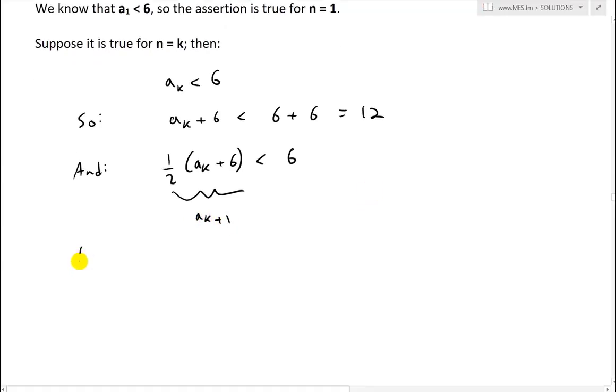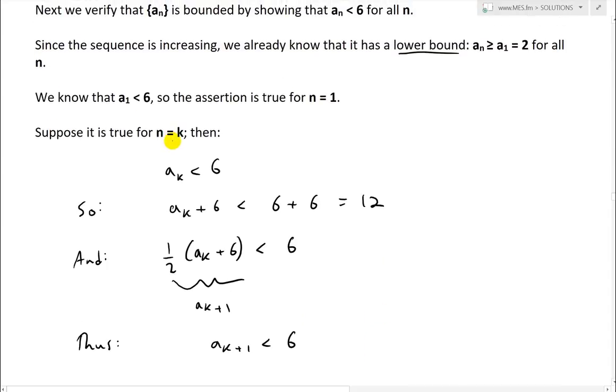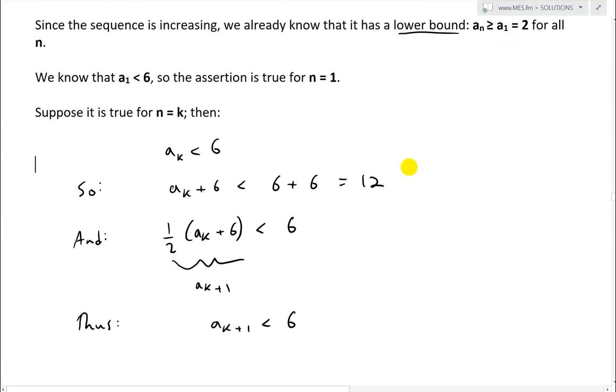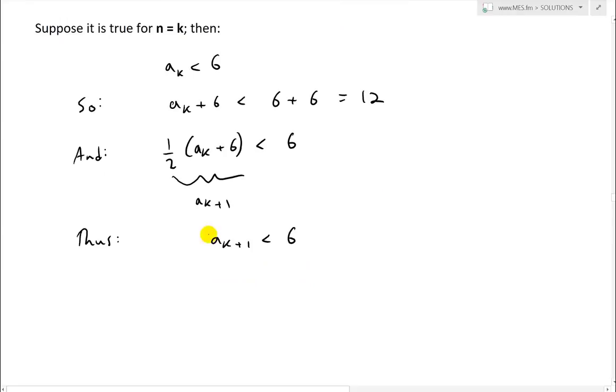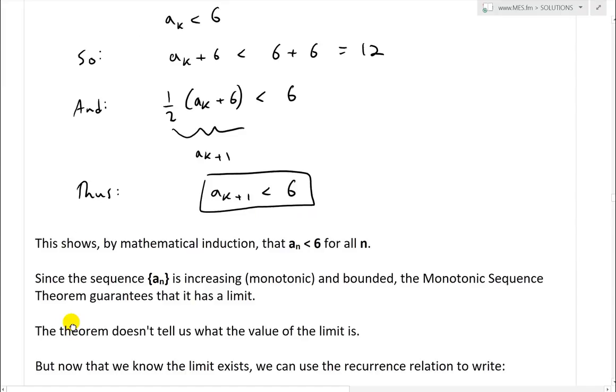So thus, what we've proven is a_(k+1) is less than 6. In other words, we assume this one is true, then this is true. But again, we know that it's true for the first one. So a1 is less than 6 because a1 is 2. So then a2 is less than 6. a3 is going to be less than 6 because of this one. Every time you add 1 to it, it's always going to be less than 6. So thus we've proven that it's always going to be less than 6. This shows by mathematical induction that a_n is less than 6 for all n.